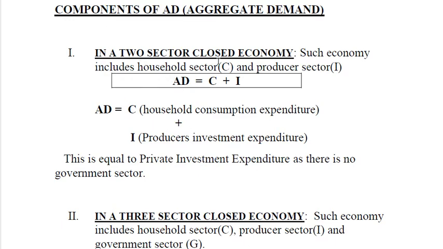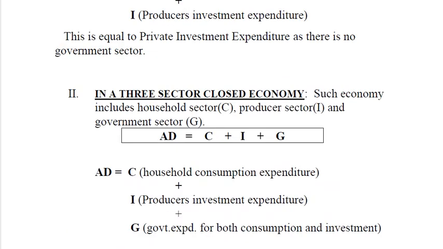So in a two sector closed economy there are two components: the household sector, that is consumption, household consumption expenditure, and the producer sector, that is I, which is producers' investment expenditure. So in a two sector closed economy, if we add C plus I, it will be equal to aggregate demand. In a three sector closed economy, it consists of household sector C, producer sector I, and